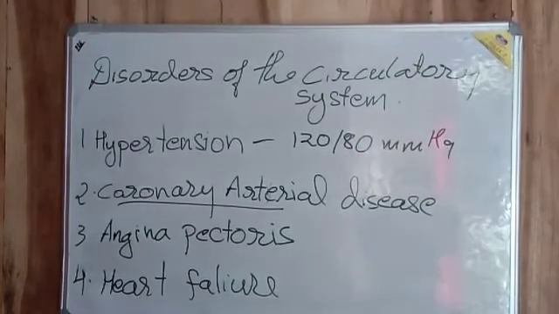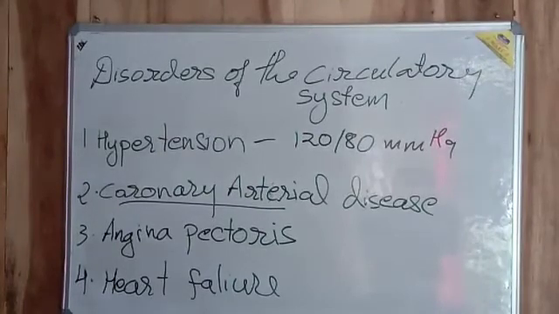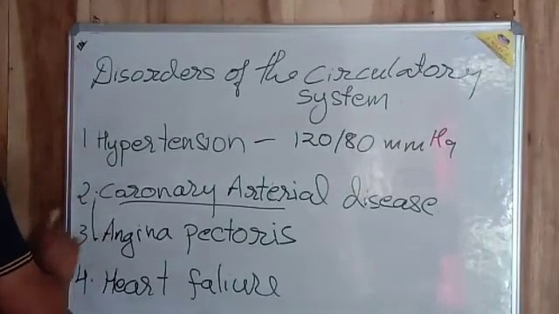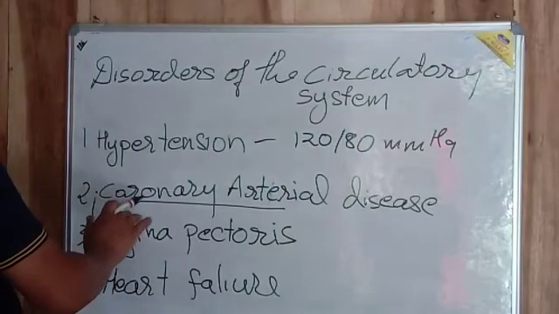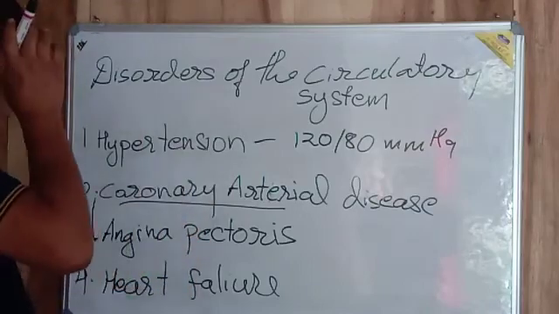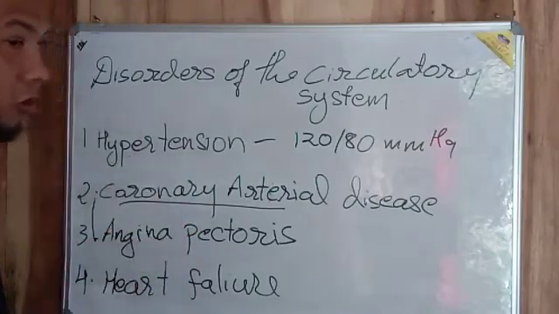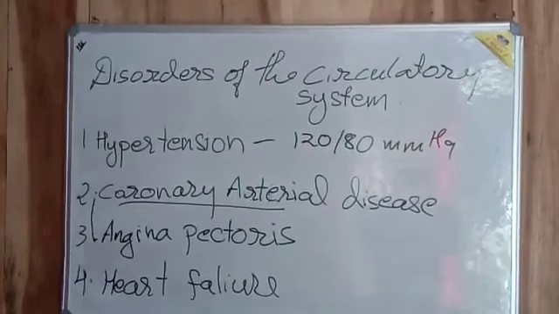Coronary artery diseases and angina pectoris are very closely related, because in both the narrowing of the coronary artery takes place, because of which the blood that reaches the heart will be less and there will be severe pain in the upper chest.